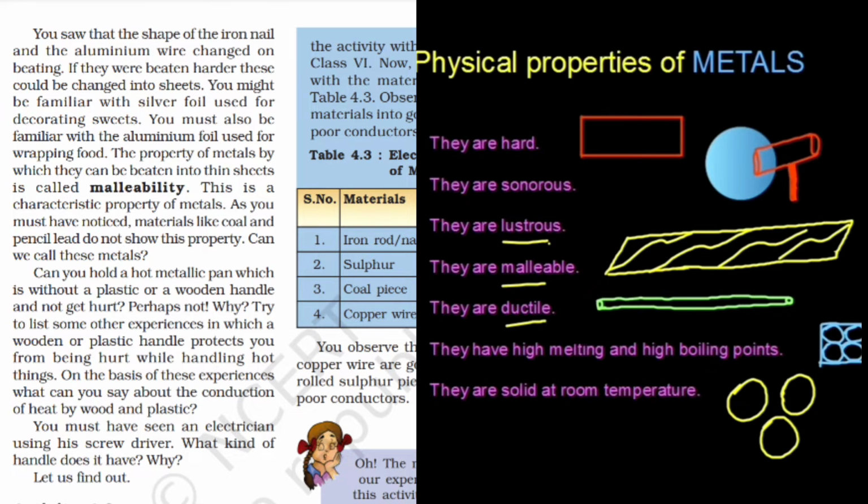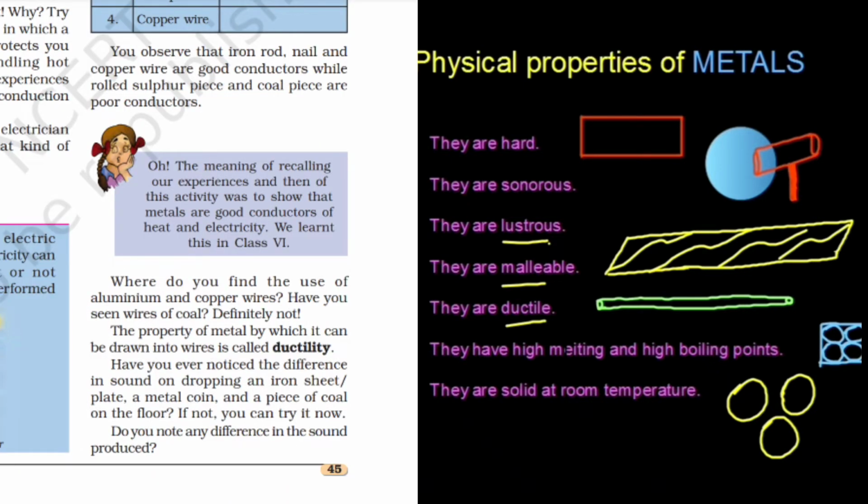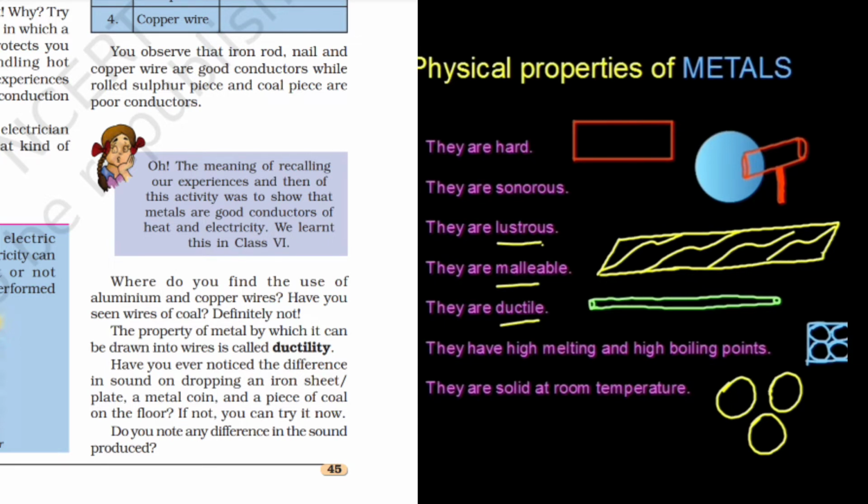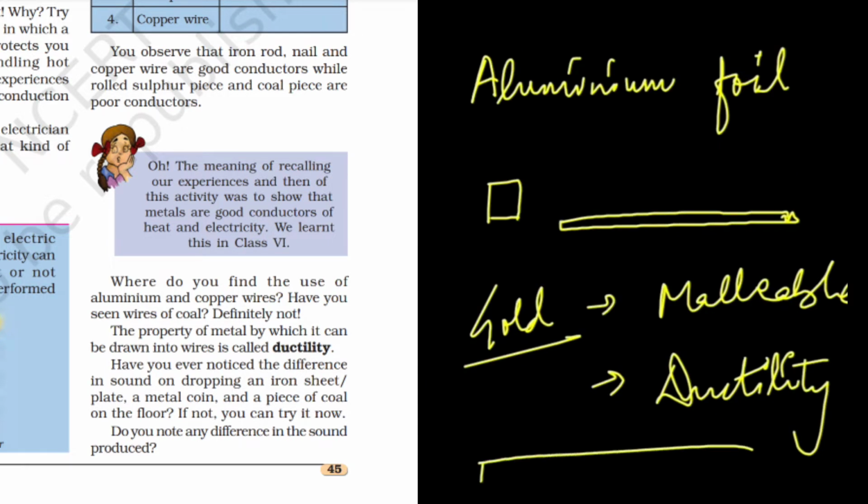The next point is they are ductile. Because they are ductile, you can convert them into thin wires. For example, the cable wires are made up of copper and they conduct electricity. Because they are metal, they get converted into wire easily. That's why we use them at our homes.